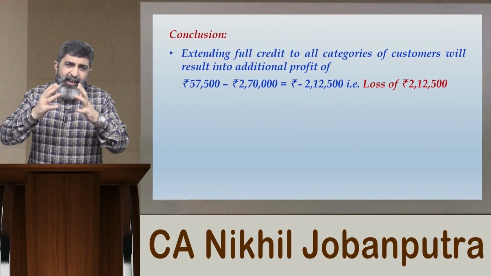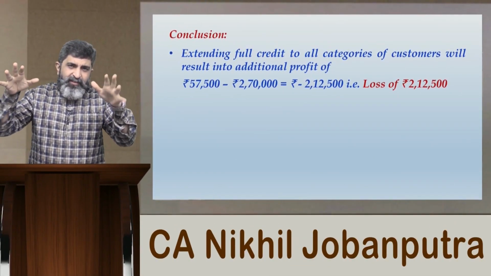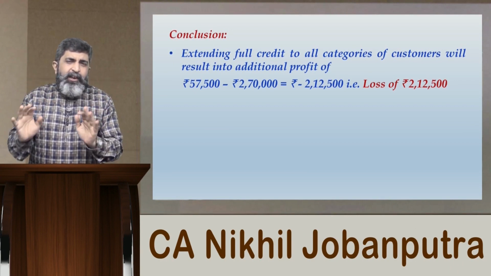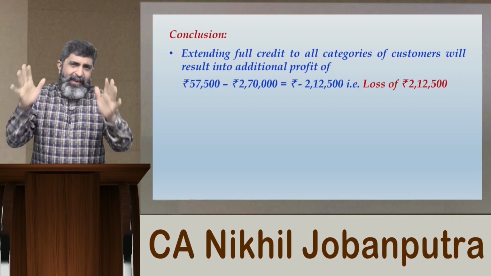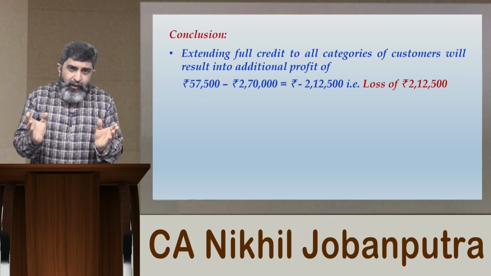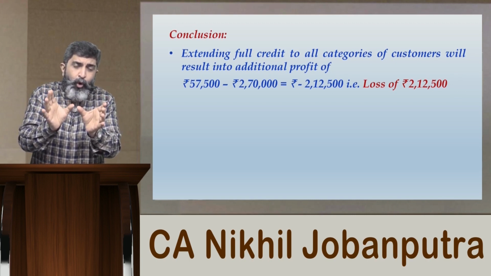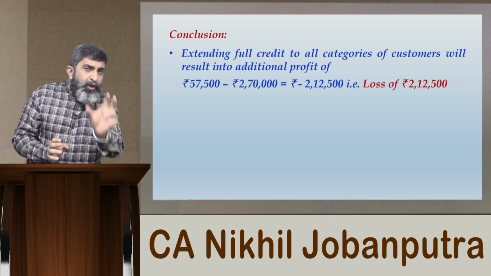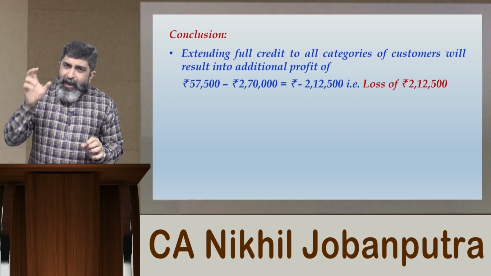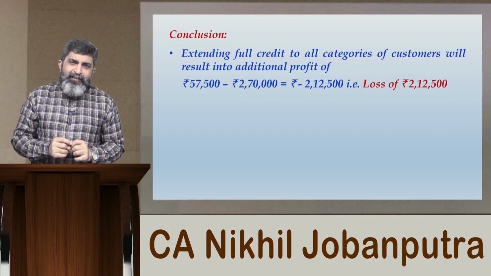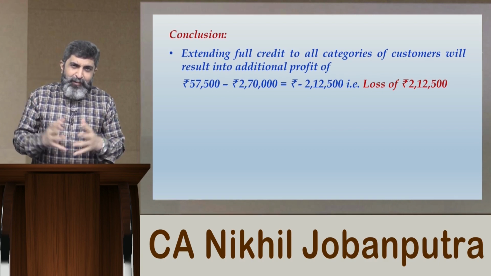So extending credit to all categories of customers is definitely a loss making thing, and the company should not extend credit to all the categories of customers. However, if you look into the breakup of this overall loss, there is one component of profit that is emerging from category 4 customers and a big component of loss that is emerging from category 5 customers.